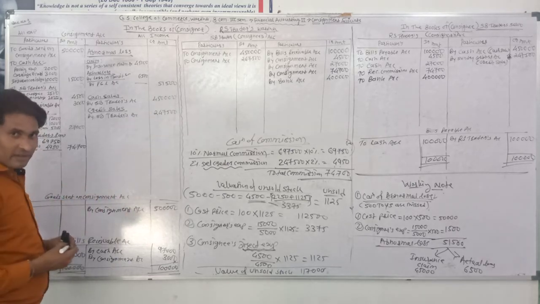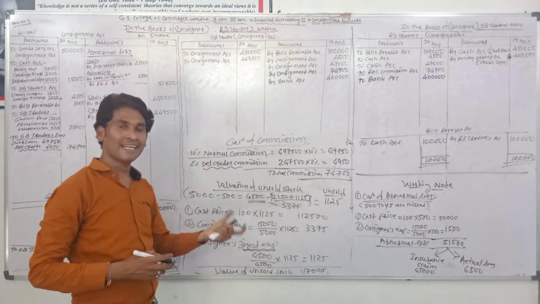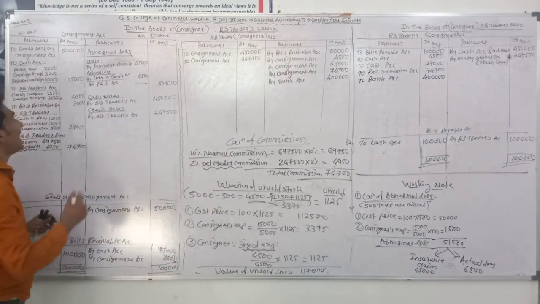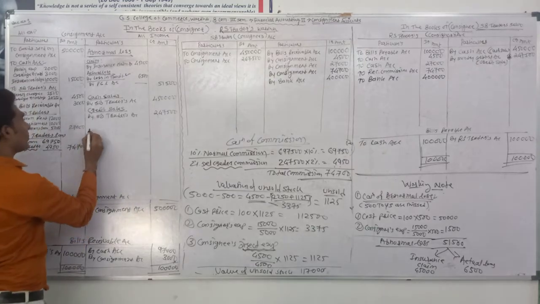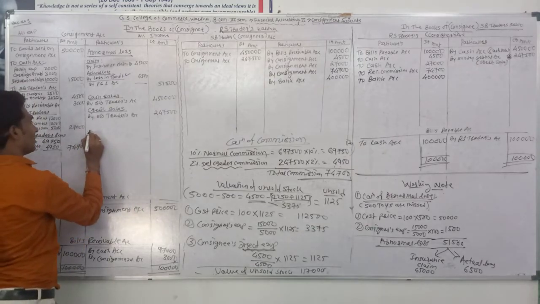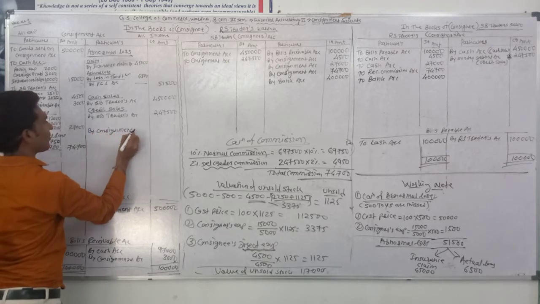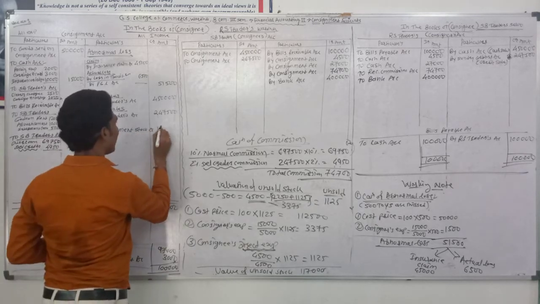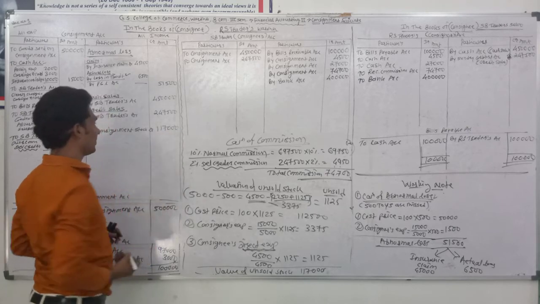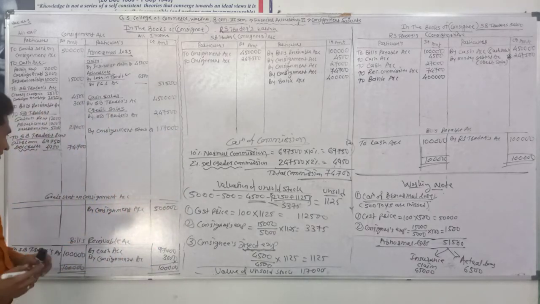Consignment stock account debit, the entry for closing stock or unsold goods at the end of consignment. Entry is that unsold stock account debit and consignment account credit by consignment stock account 1,17,000. Entry: consignment stock account debit, consignment account credit.